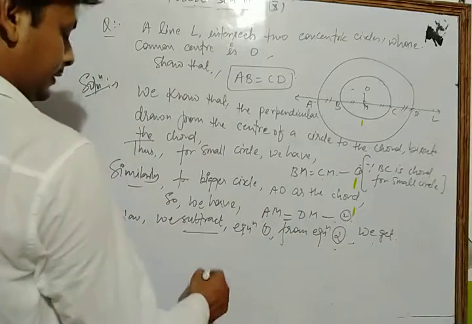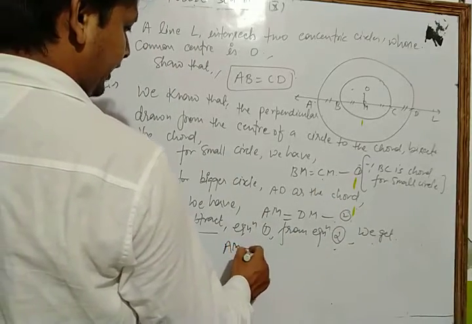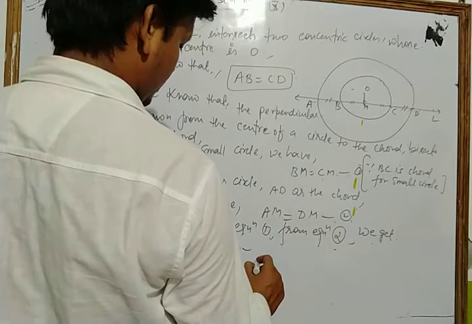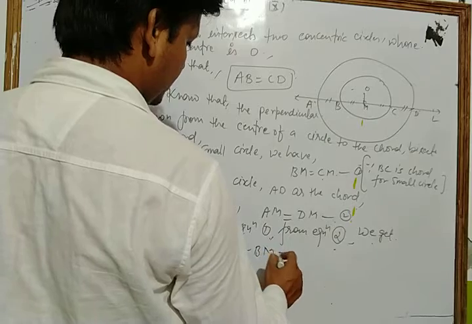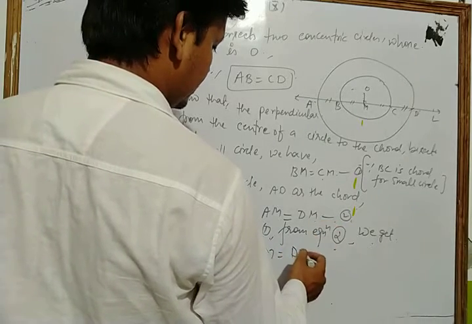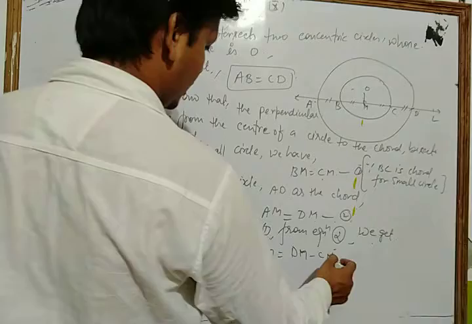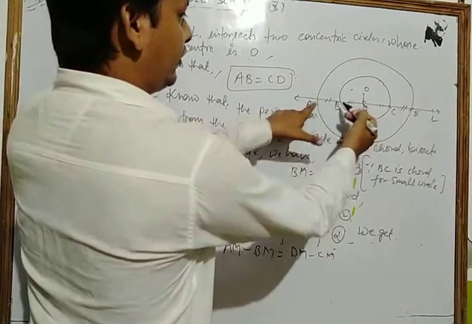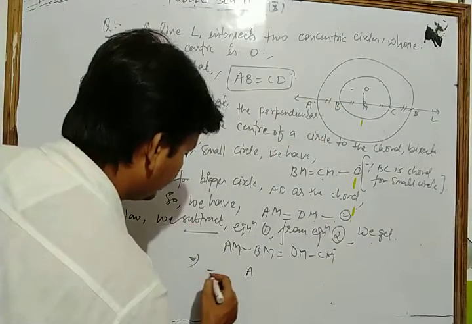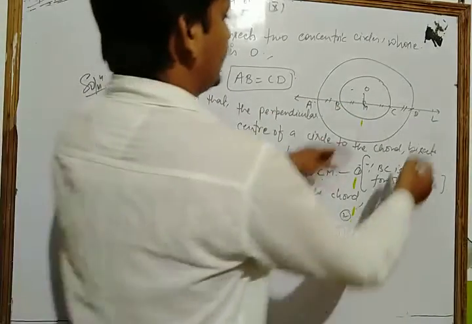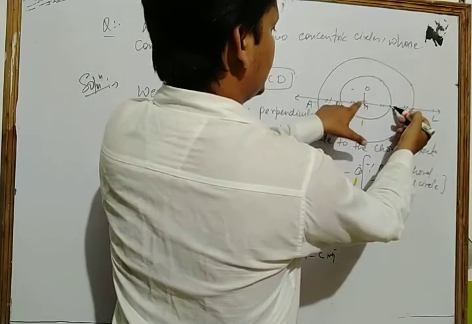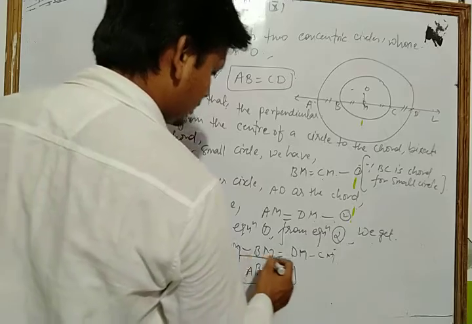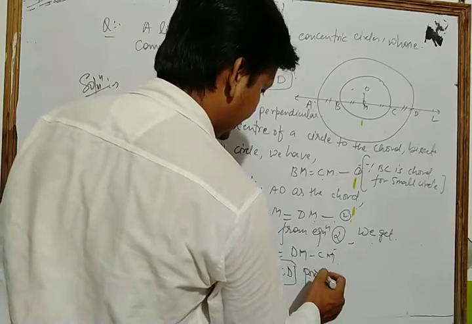We get AM minus BM is equal to DM minus CM. Now from the figure, AM minus BM we write as AB, and DM minus CM we write as CD. Hence proved our result.